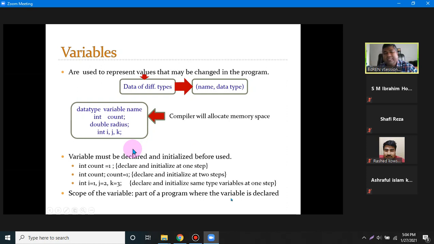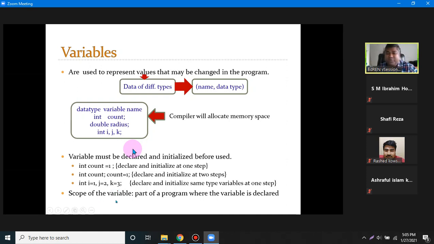When you declare the variable, you can also initialize it during the declaration, like int count = 1. That we can do in one step, but you can also do the declaration and initialization in separate statements, like int count; count = 1. You can declare many variables of a similar type in one statement, like int i = 1, j = 2, k = 3, separated by commas.